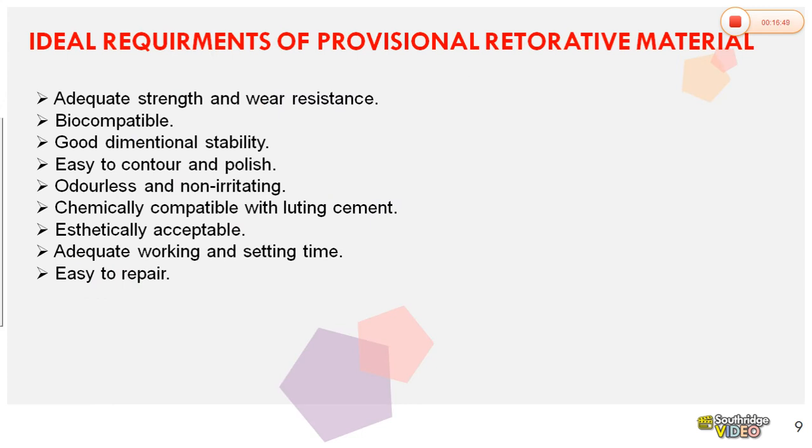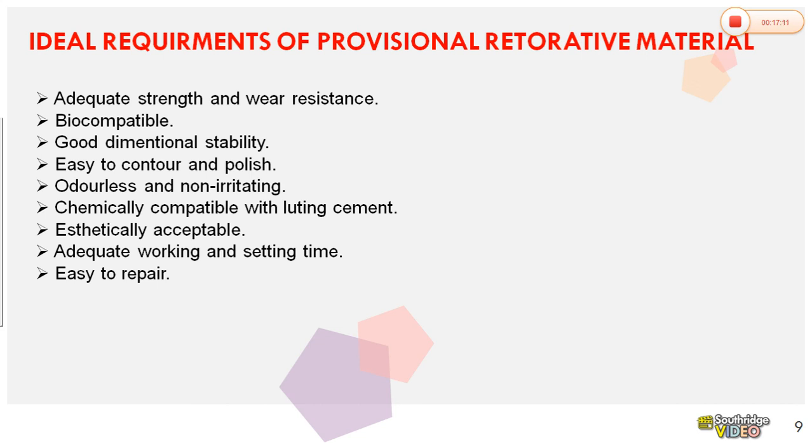And requirements of the restorative material. When you are giving a provisional restorative material, what are the requirements? It should have adequate strength and wear resistance, and it should be biocompatible. It should have good dimensional stability, and it should be easy to contour.